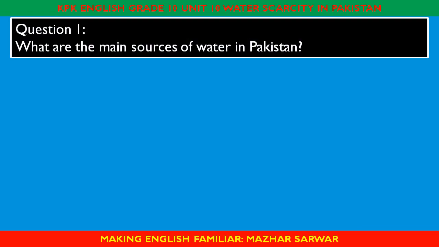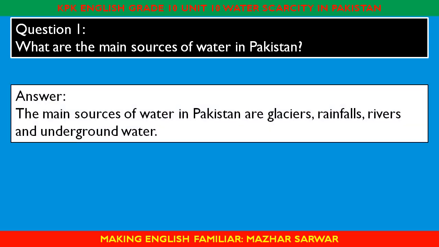Question 1. What are the main sources of water in Pakistan? Answer. The main sources of water in Pakistan are glaciers, rainfalls, rivers, and underground water.